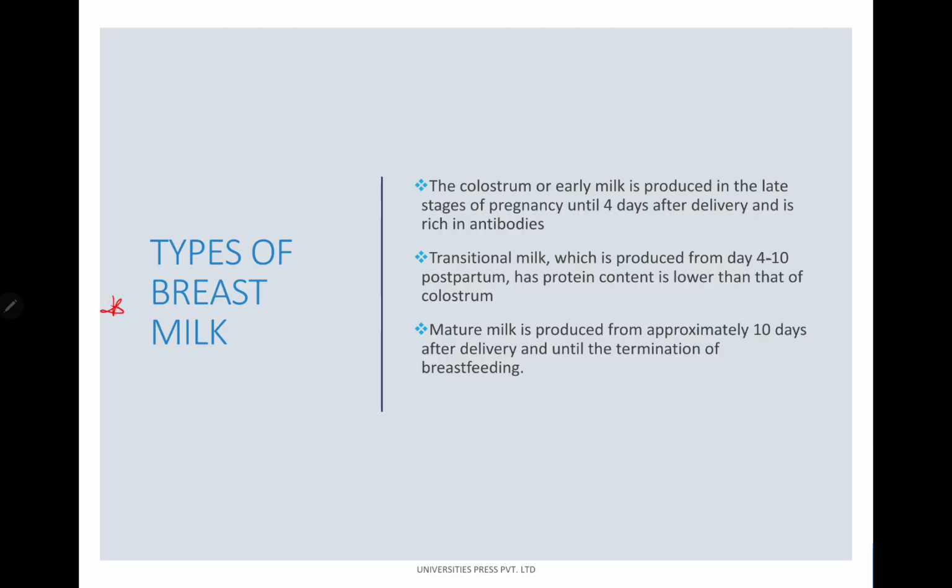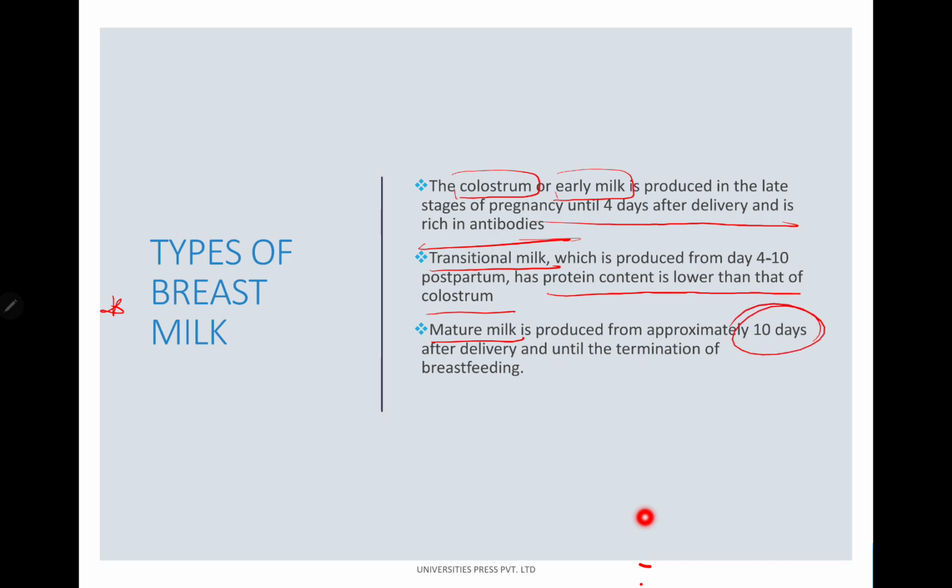So what are the types of breast milk? This is very common. First is the colostrum, or the early milk, produced in the late stages of pregnancy until 4 days after delivery and is rich in antibodies. Transitional milk is produced from day 4 to 10 postpartum, and its protein content is lower than that of colostrum. Mature milk is produced from approximately 10 days after delivery until the termination of breastfeeding.